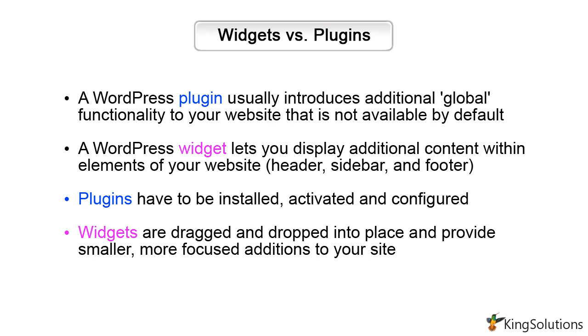Plugins have to be installed, activated, and configured. Widgets are dragged and dropped into place and provide smaller, more focused additions to your site. Even though widgets and plugins appear to carry out similar functions, they have different roles to fulfill. Widgets were originally designed to provide a simple and easy way of adding design and structure to a WordPress theme.